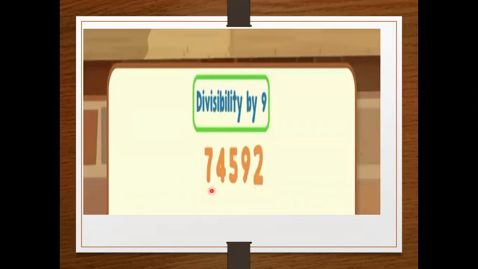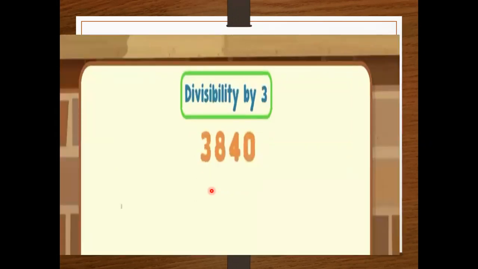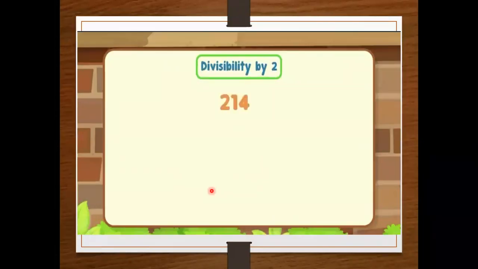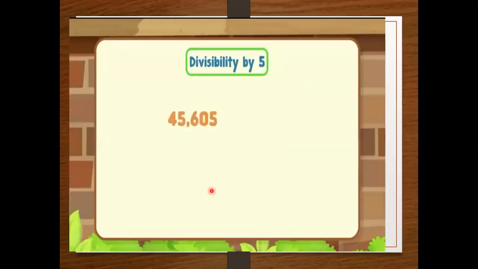Okay, now I give you a task. If you want, pause this video for a few seconds and solve it. You have to check divisibility by 9, divisibility by 3, whether this number is divisible by 3 or not, divisibility by 10, divisibility by 2, and the last one is divisibility by 5.